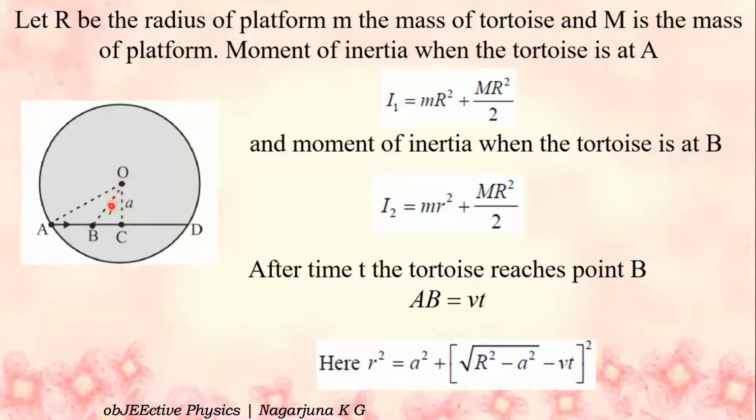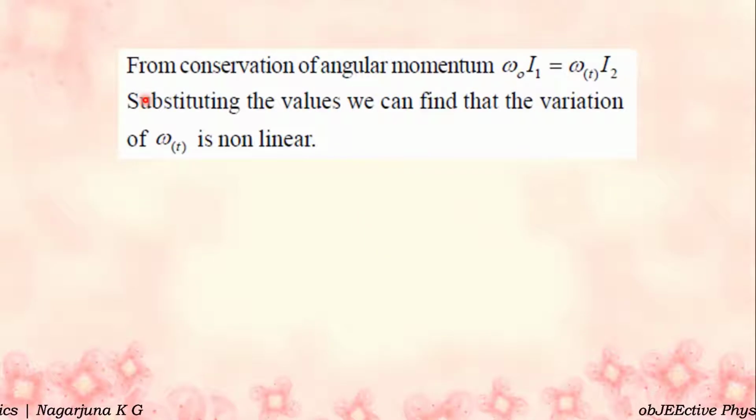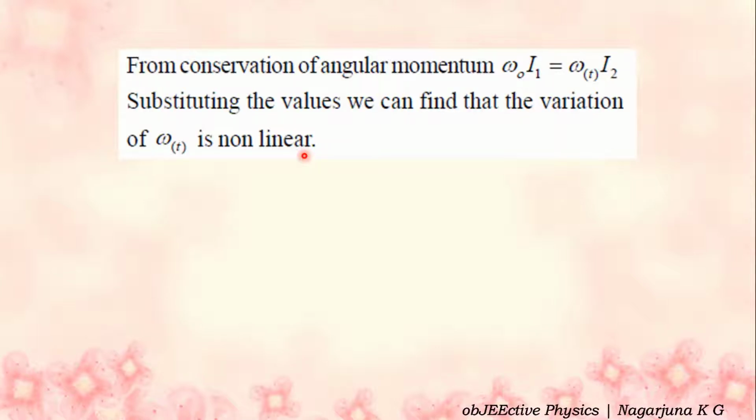Now, in the triangle OBC, small r square is equal to a square plus the square of root of capital R square minus a square, that is AC, minus AB, where AB is vt, whole square. From conservation of angular momentum, we know that omega naught into I1 is equal to omega t into I2. Substituting the values, we can find that the variation of omega t is non-linear. See the last page.